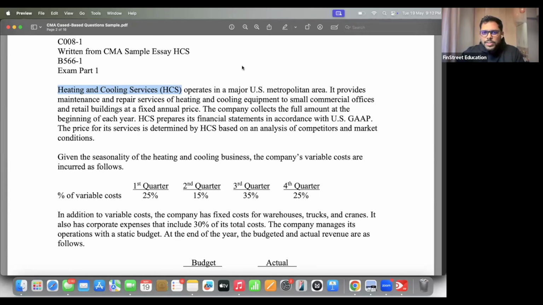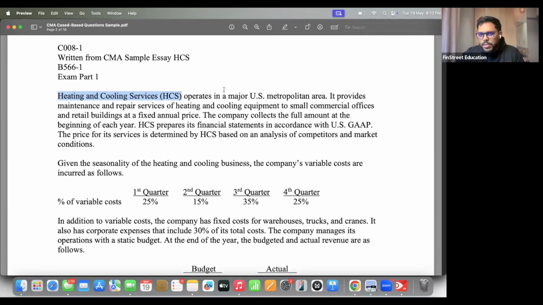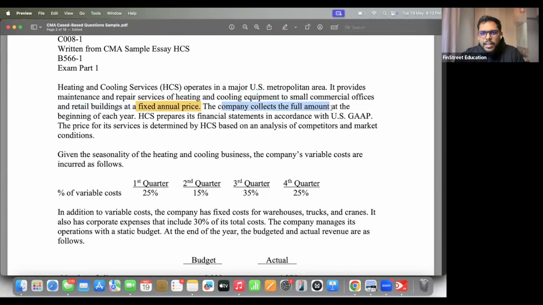Heating and cooling services operates in a major US metropolitan area. It provides maintenance and repair services of heating and cooling equipment to small commercial offices and retail buildings at a fixed annual price. The company collects the full amount at the beginning of the year. Somewhat important, but I won't highlight it right now.